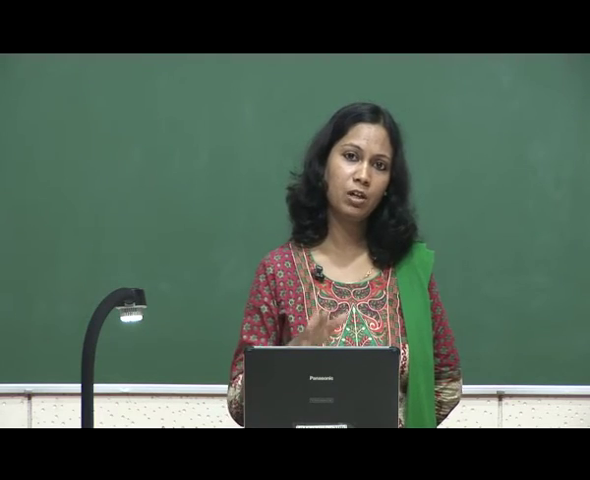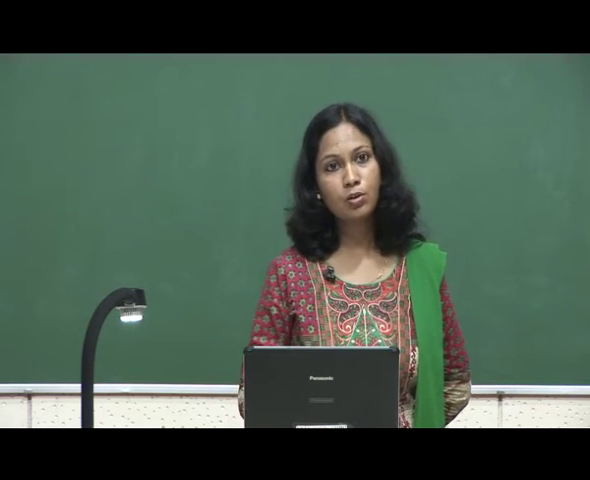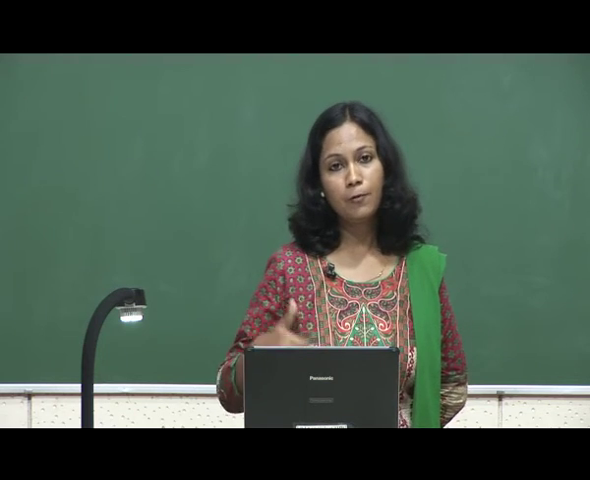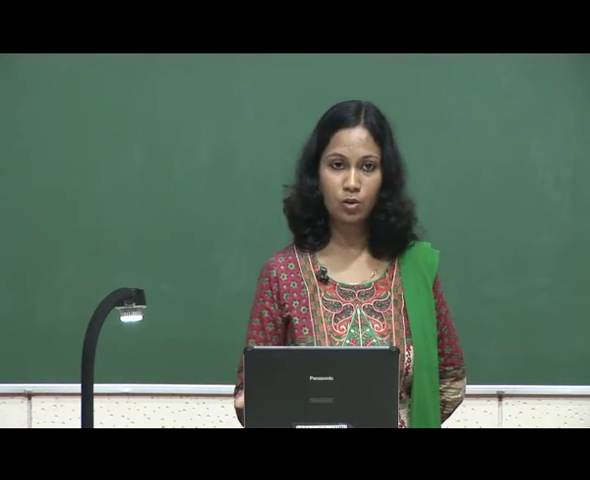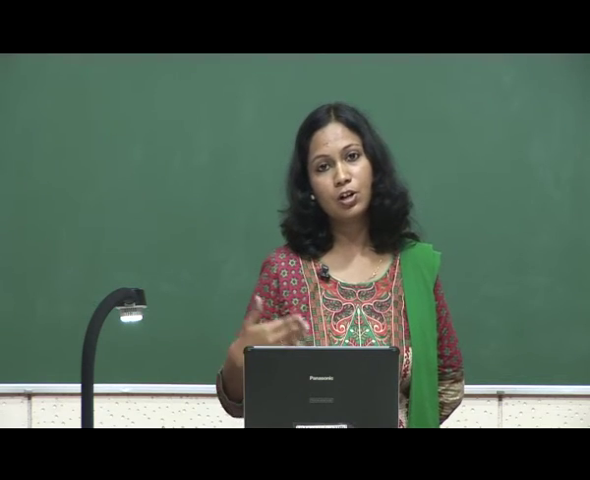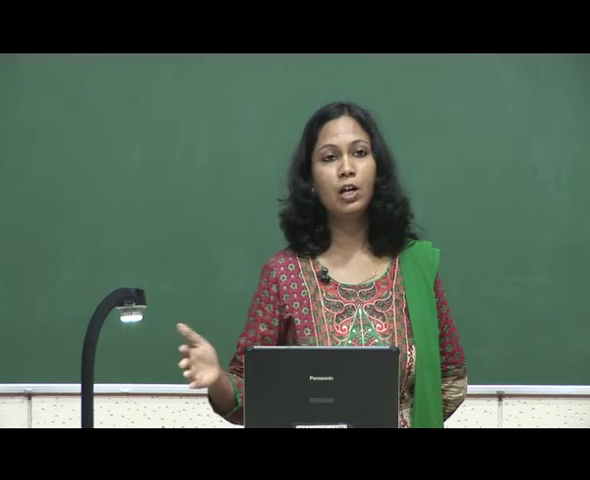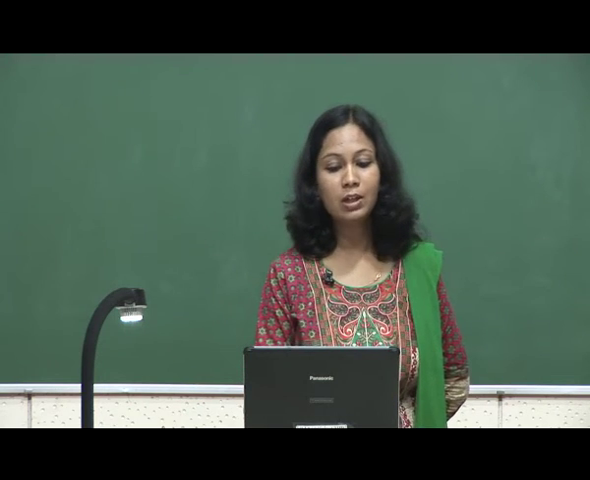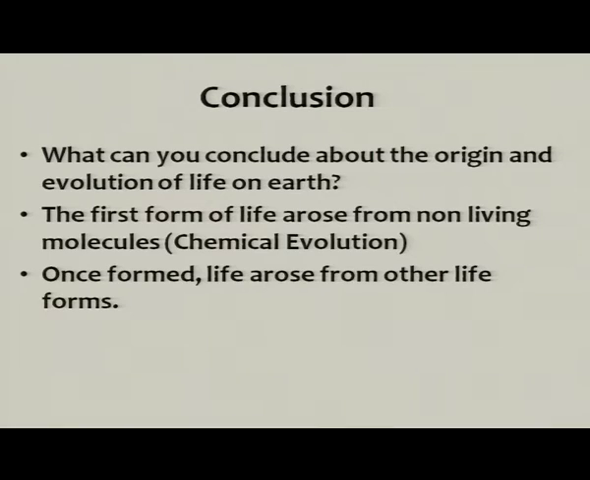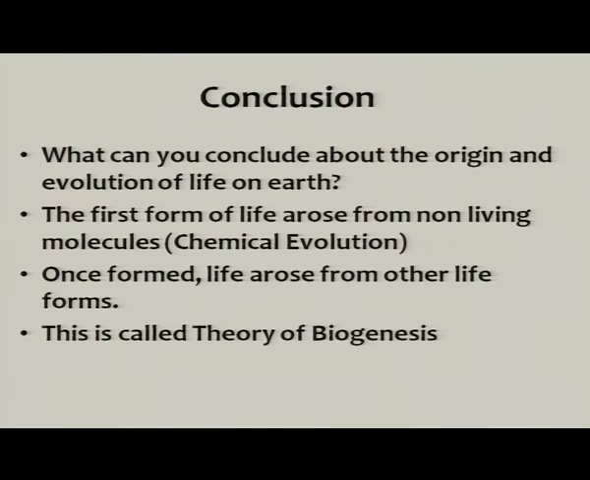So, once the chemical evolution took place, the condition on earth also changed, and after the chemical evolution of macromolecules took place, the life which arose, the first cell which came, after that all life has arisen from the pre-existing life forms. I hope this is clear till now. So, this theory is known as the theory of biogenesis. So, we can sum up by saying that the first life which arose was from non-living matter, which is the chemical evolution, and the life which subsequently arose was from the pre-existing life forms. This is the theory of biogenesis.